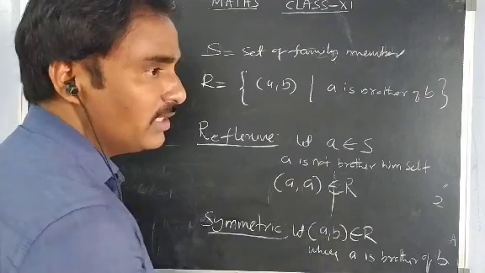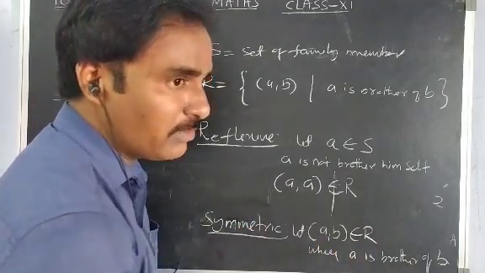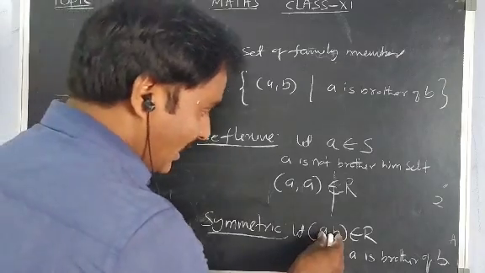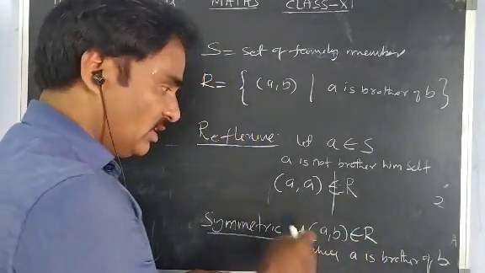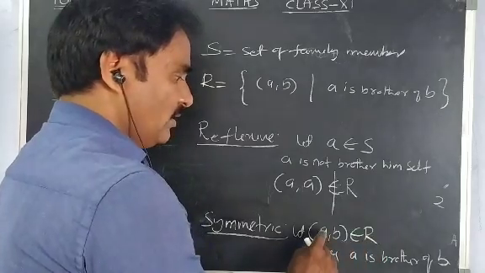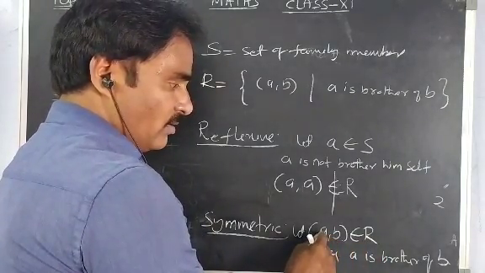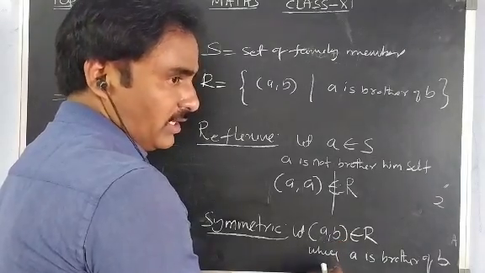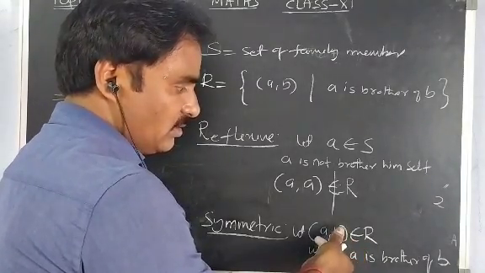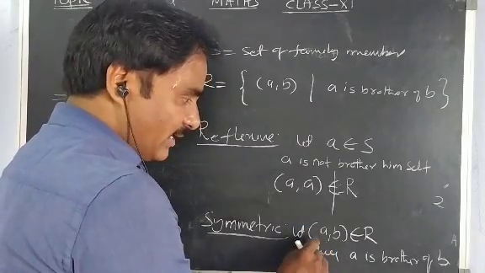Because one woman is not the brother of another woman. To understand, already I have taken the ordered pair in R, meaning A is male and B is also male. A is brother of B, condition satisfied. If interchanged, B is brother of A. If both are male.